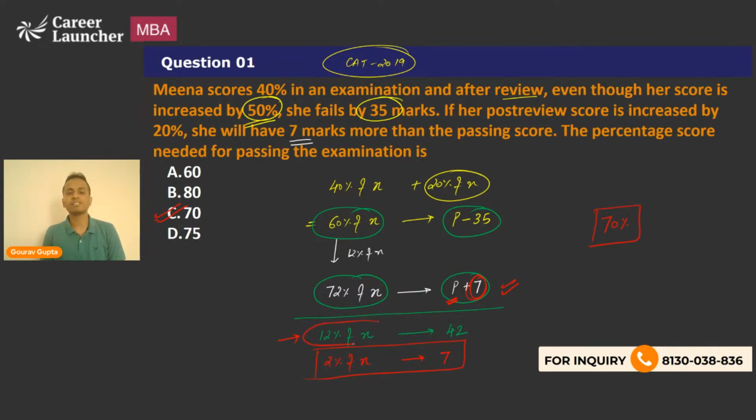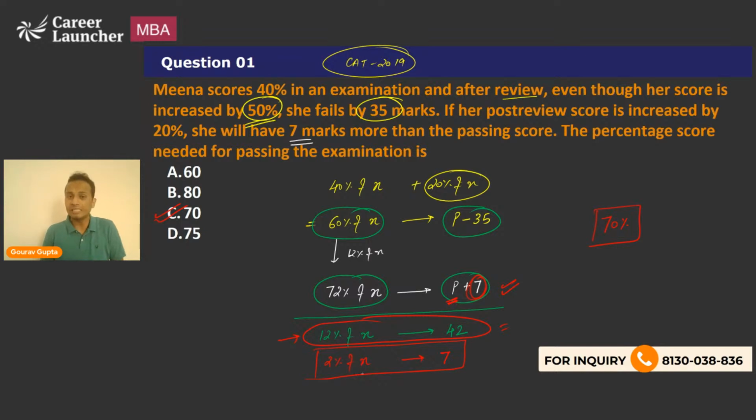And I have this expression, which is 12 percentage of total marks is equal to 42. Now 42 को मैं 7 में बहुत easily convert कर सकता हूँ. 42 divided by 6 is 7. So on the left hand side also I'll divide it by 6.